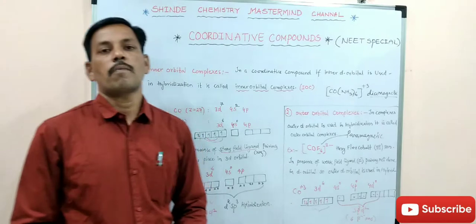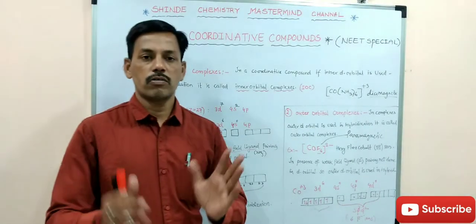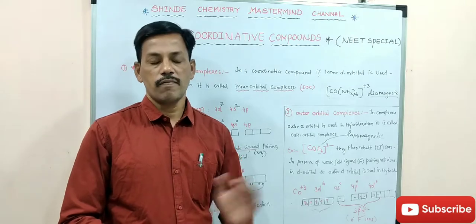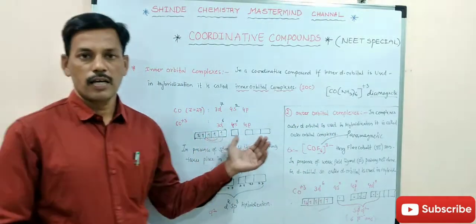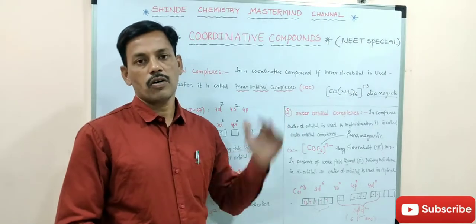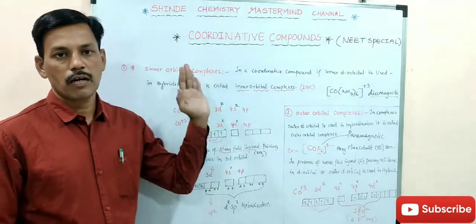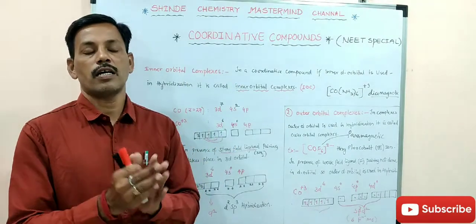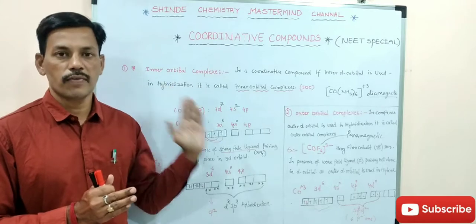So complex compounds are of two types according to valence bond theory. If the hybridization takes place using the inner d orbitals, it is called inner orbital complexes, and this happens in the presence of a strong field ligand.